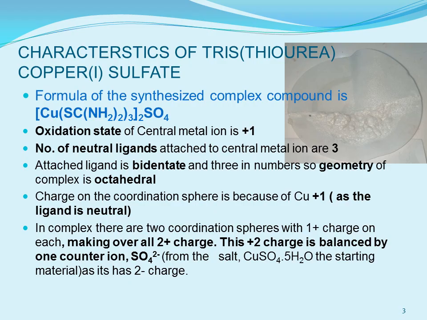So whatever the charge on the coordination sphere, that would be because of the central metal ion, और central metal ion यहाँ पर +1 charge carry कर रहा है. There are 2 coordination spheres in this complex, so each is giving +1 charge, overall +2 charge. That +2 charge has been balanced by one sulfate counter ion that is coming from the starting material copper sulfate pentahydrate.